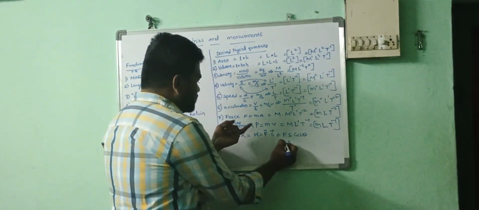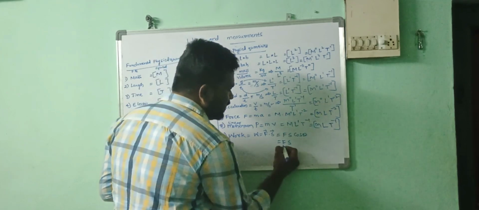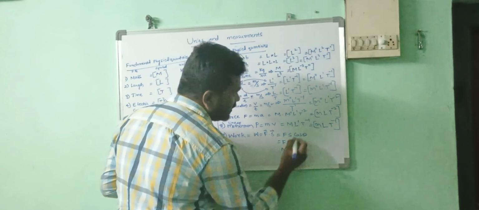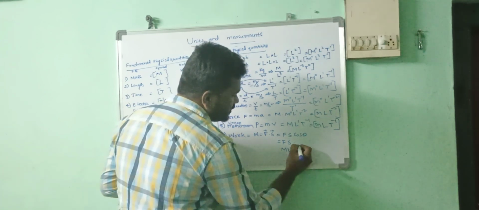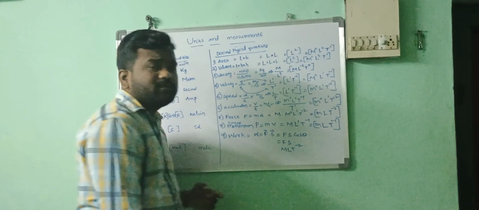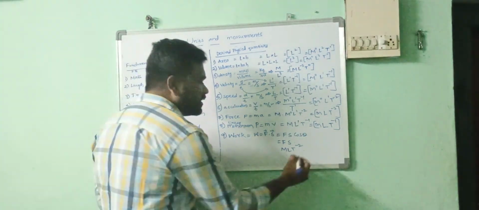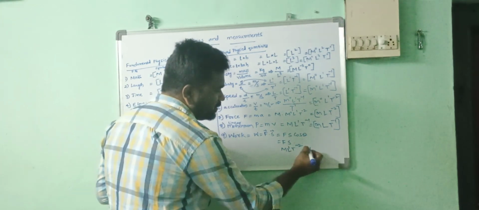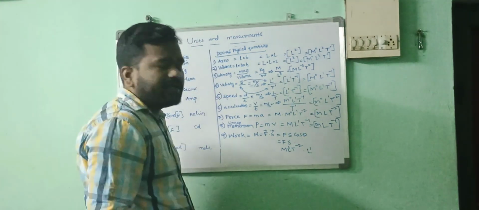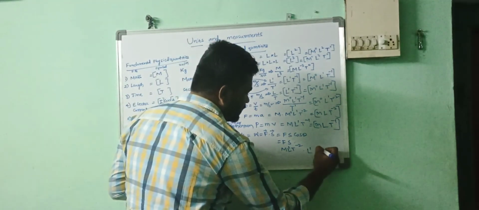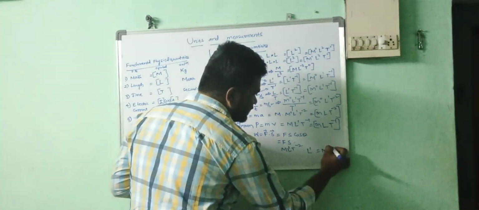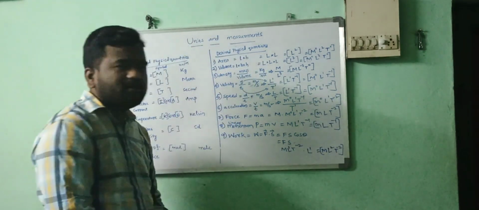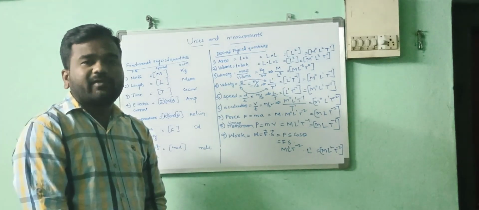So what is F? Force. For the force you have M L T power minus 2. Instead of force we have to write M L T power minus 2. X means displacement. Displacement is represented by L. So here L power 1, here L power 1. Both are the same, so L into L, L square. You have to write M L square T power minus 2. So this is the dimension for the work.